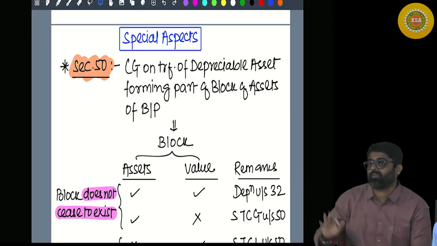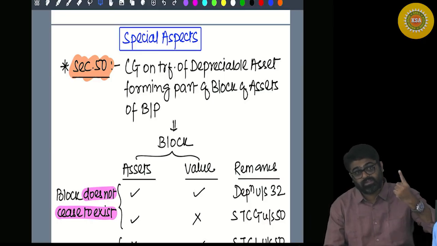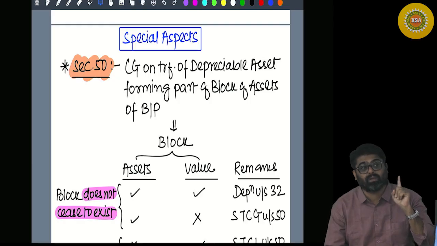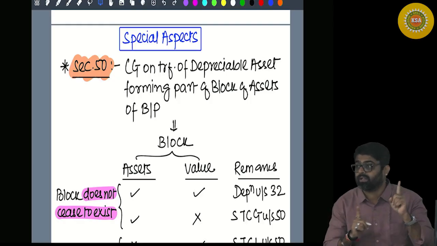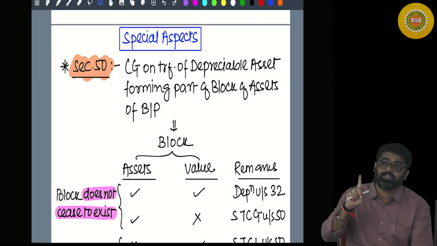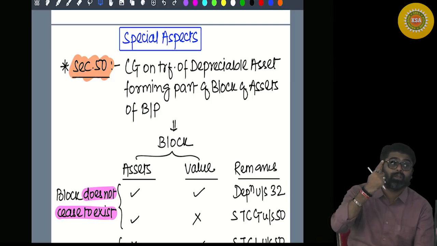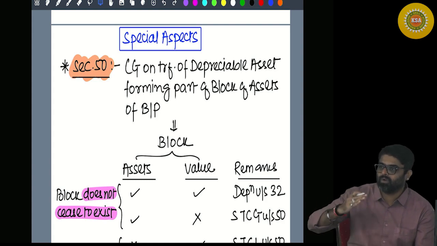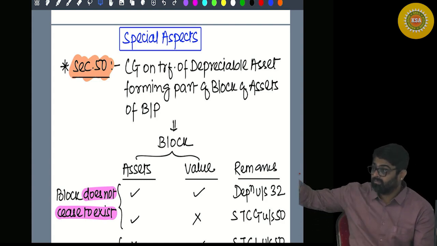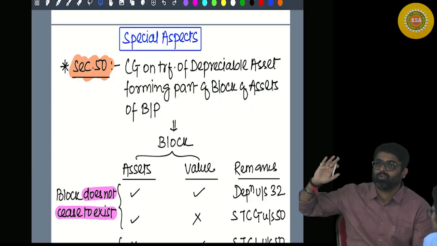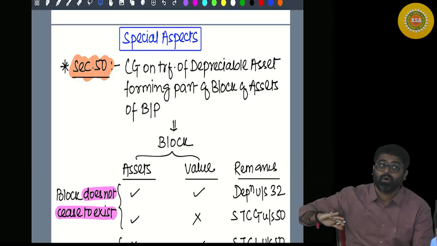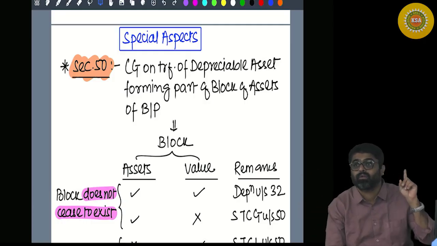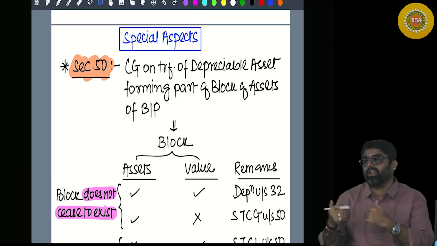If this type of capital asset is transferred, no need to bring that money and the asset under the head capital gains. Entire adjustment you do in the value of the block as deletion, because the asset will go out of your business from the block. So whatever amount will come on the asset going out, that entire amount will be adjusted from the value of the block.